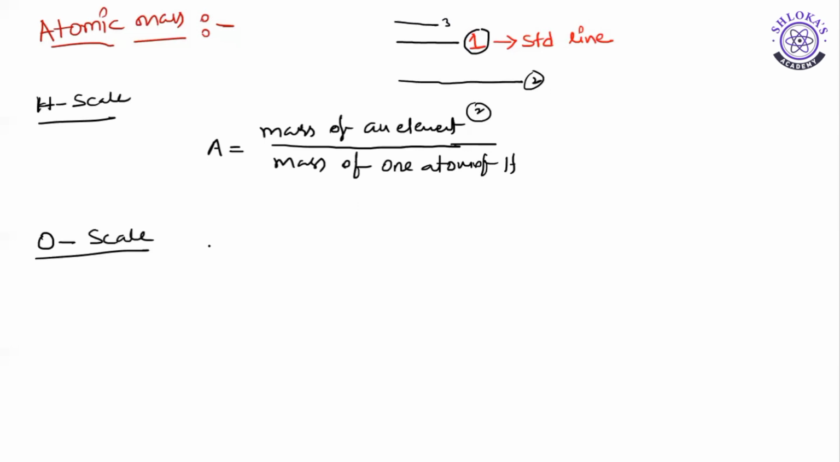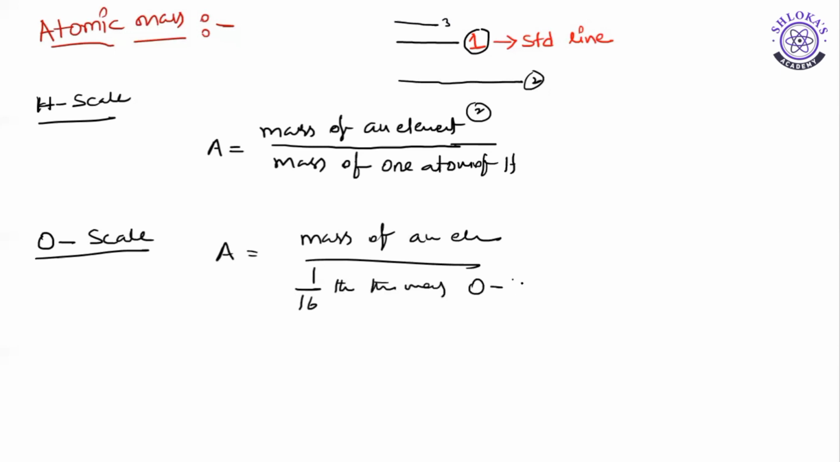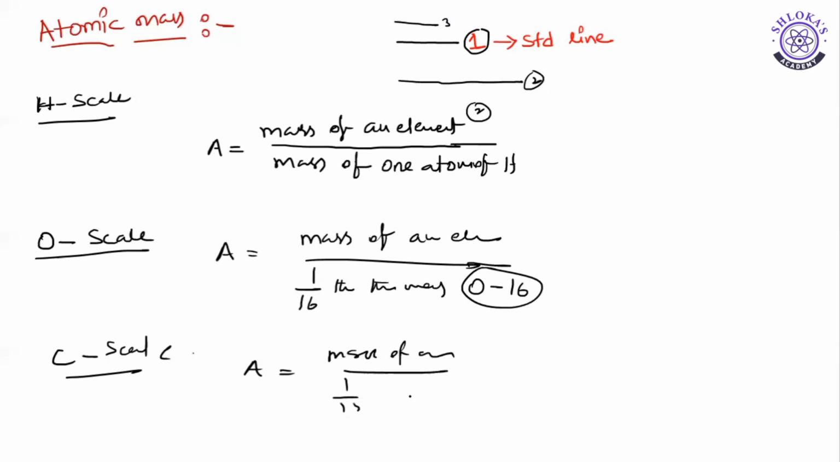Oxygen scale. Here, atomic weight is the mass of an element divided by 1/16th the mass of one atom of oxygen 16. And finally, they have concluded with the carbon scale. Now we are using this one only. According to this one, atomic mass is equal to mass of an element divided by 1/12 the mass of one atom of carbon 12 isotope. These are the three different scales that were used to determine the atomic mass of any element.